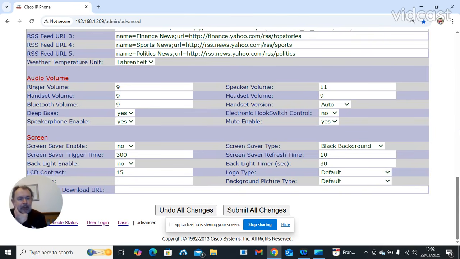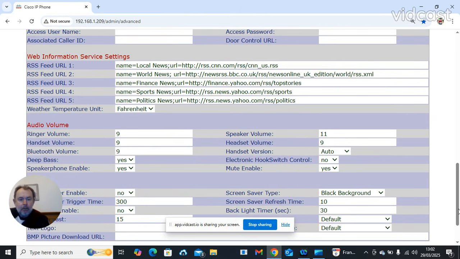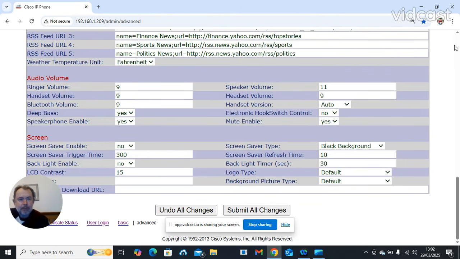Good thing about Cisco, other than some other VoIP phones, you can go from page to page and you don't have to go back to change it on another page. So from here, I could go back to info, and whatever changes are made on user would stay until I've finished everything. Then I can do submit changes.